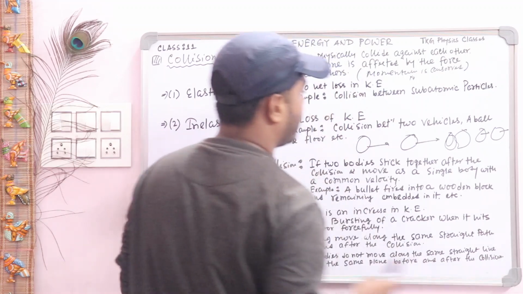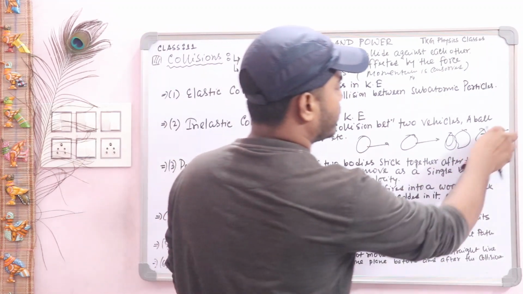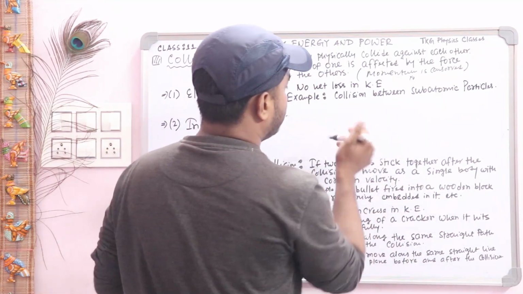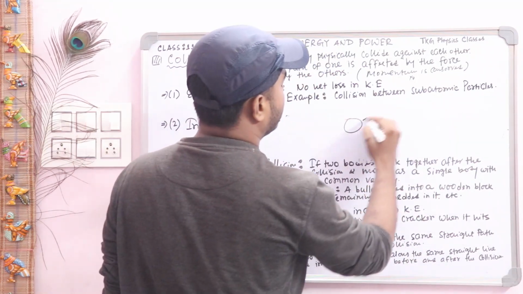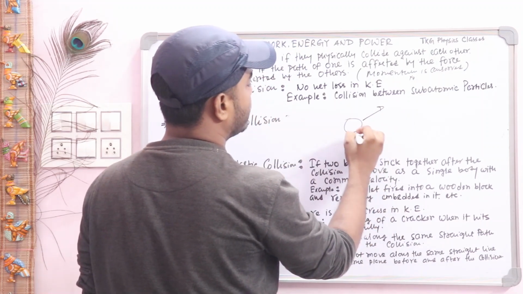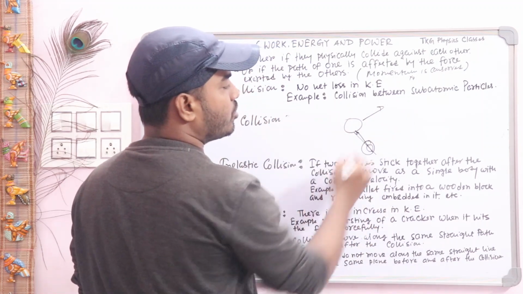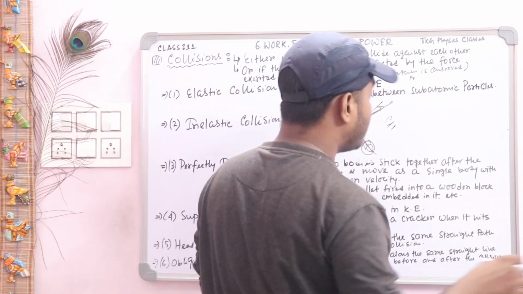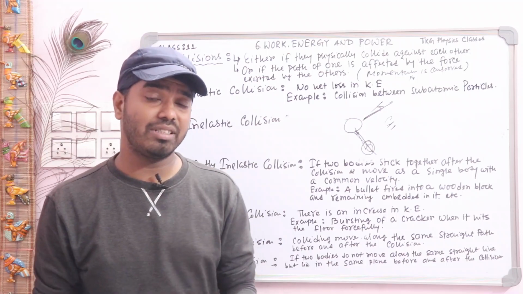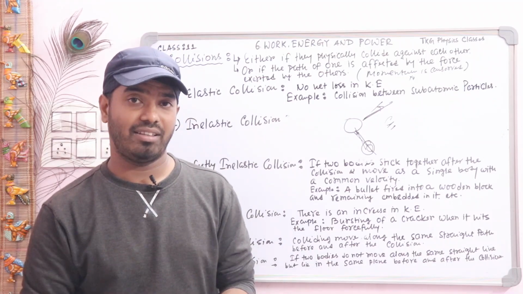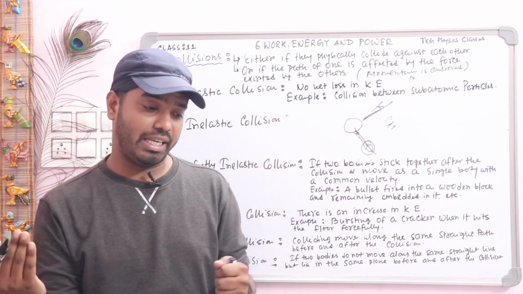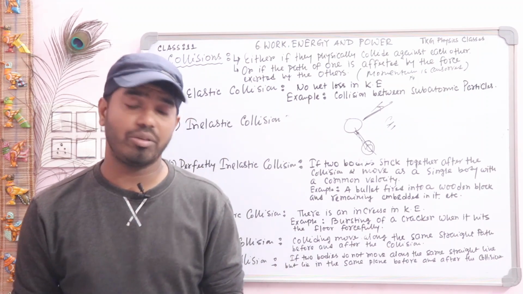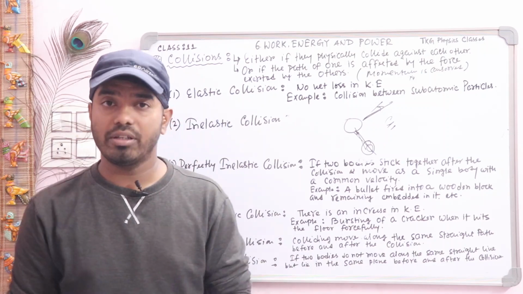And for two-dimensional collision, you can write, suppose this body is moving along this way and this body is striking along this way. So this body is placed in this plane, and after the collision the body will lie in the same plane. That means when a body makes some angle with another body and collides with it, in this type of collision you can write that it is a two-dimensional collision.